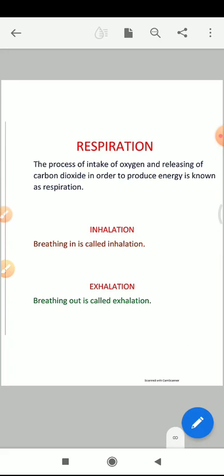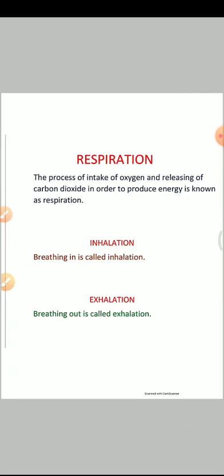Inhalation means breathing in, taking the oxygen inside. Exhalation means breathing out carbon dioxide. Remember, inhalation is otherwise known as inspiration and exhalation is otherwise known as expiration.